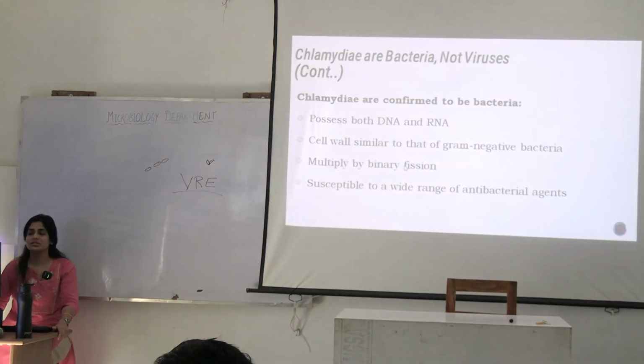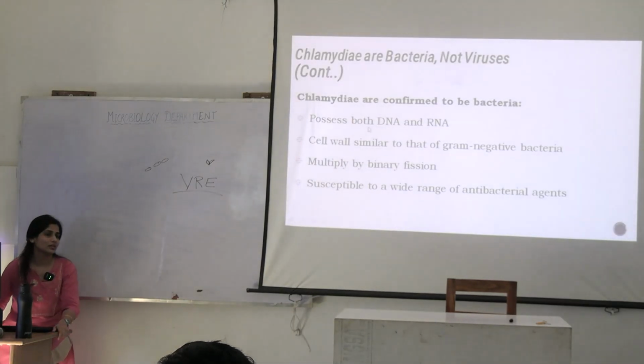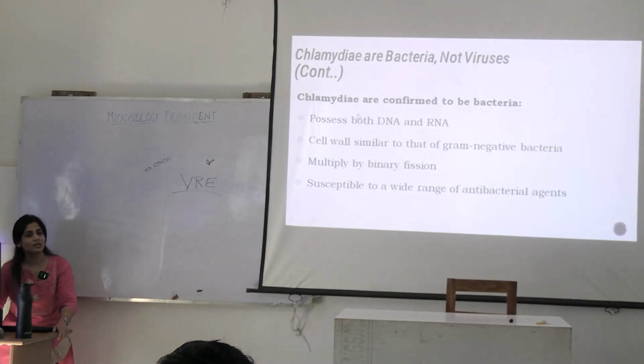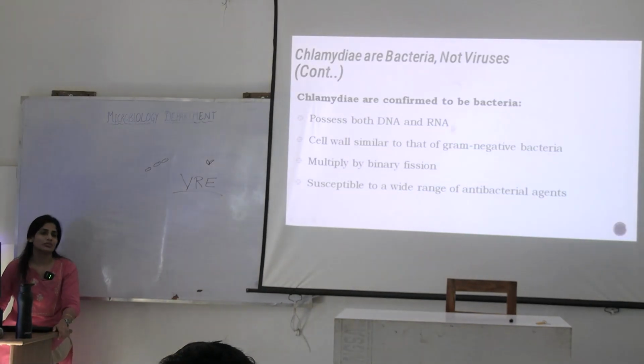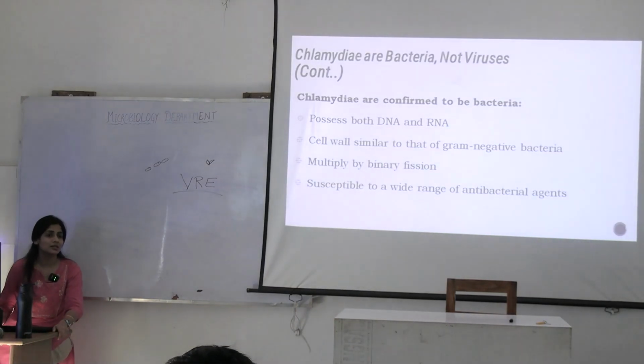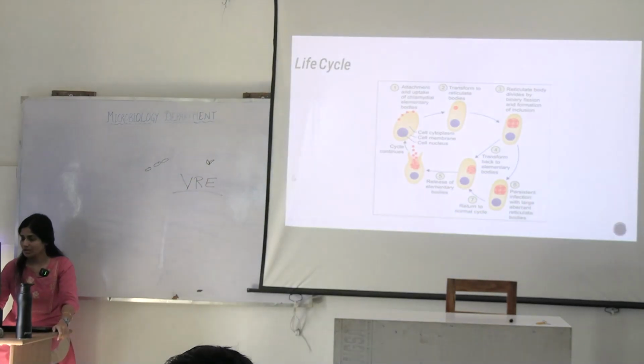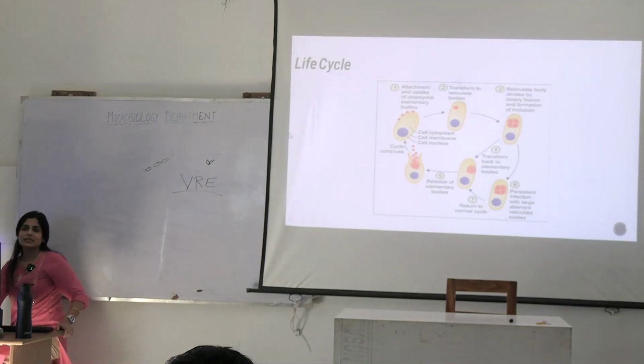But what differentiates them from viruses? Because they have both RNA and DNA. Viruses have only either RNA or DNA. They have a cell wall similar to that of gram-negative bacteria. They multiply by binary fission, and they are susceptible to a wide range of antibacterials. So we came to the conclusion that chlamydia is a bacterium. Okay. Let's discuss a bit about the chlamydial life cycle.